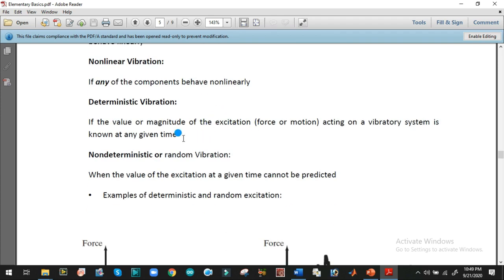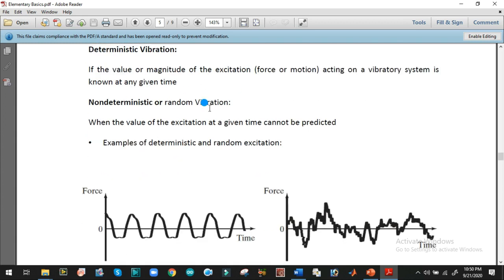So what is deterministic vibration? If value or magnitude of excitation can be known at any given time. For example, if you are applying force to a system and it is vibrating with respect to time, and you can measure the value of magnitude at any point of the system, then that system will provide a deterministic vibration.